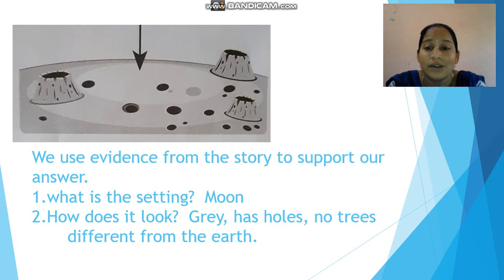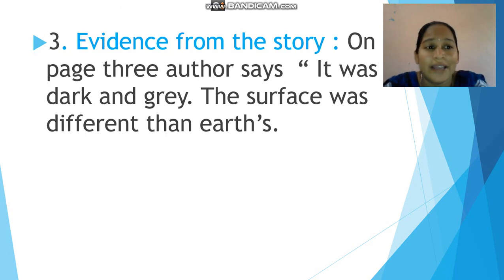Yes, grey, and it has holes and no trees, and it is different from the earth. Now the evidence from the story is on page number 3. The author says that it was dark and grey. The surface was different than Earth's.